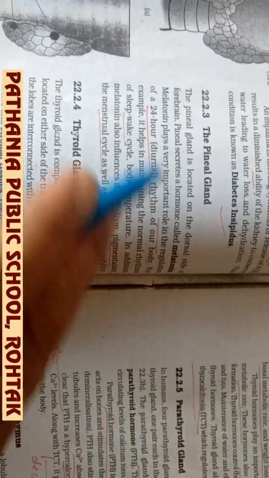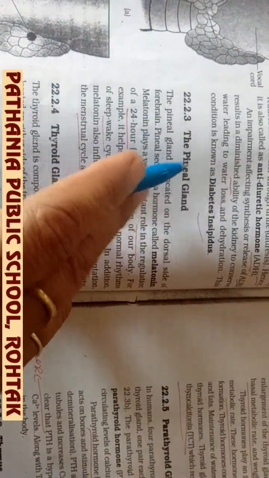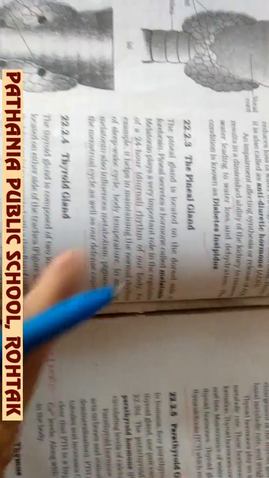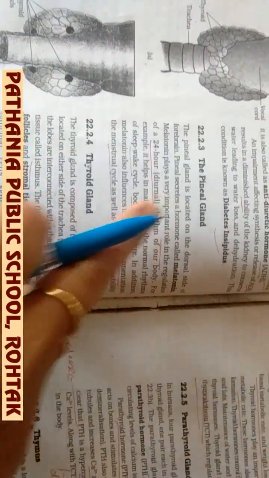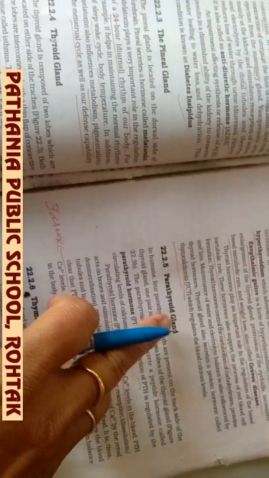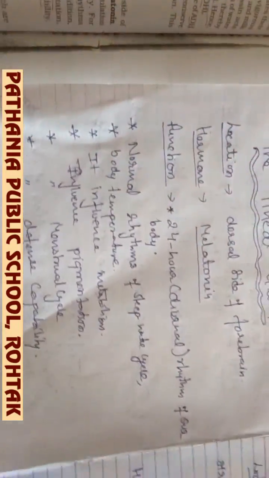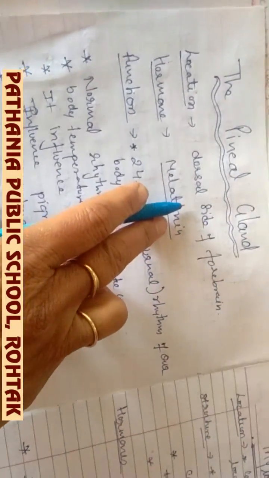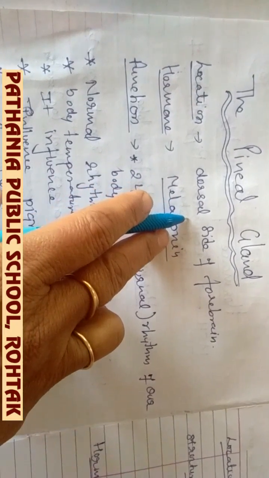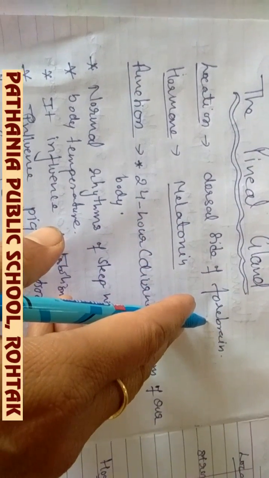Hello children, we have already discussed the hormones of the pituitary gland. Today we are discussing the hormones of the pineal gland, thyroid gland and parathyroid gland. So first of all, see the location of the pineal gland. The pineal gland is located at the dorsal side of the forebrain.